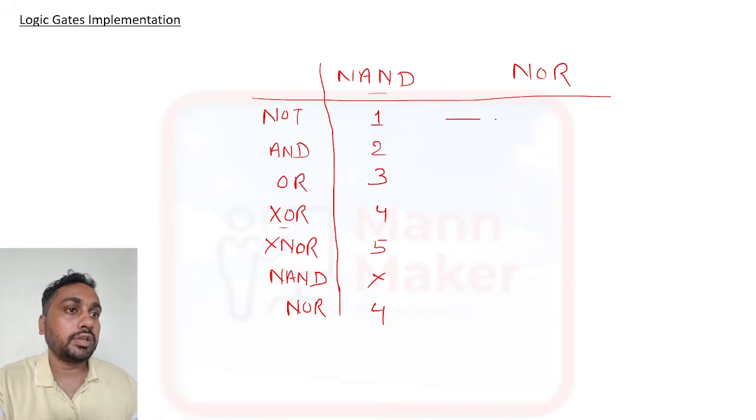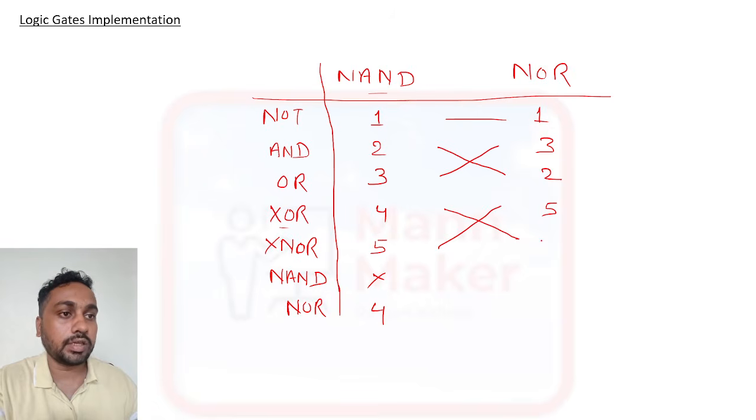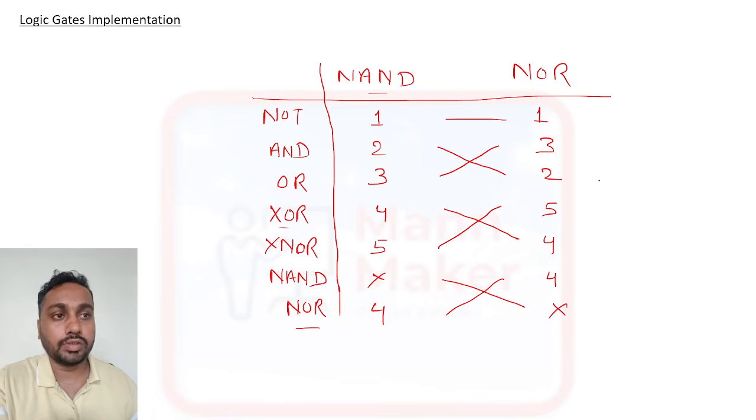Now what you need to do is put 1 here, and now you need to cross. This 3 will go here and 2 will come here. Again you cross: this 5 will come here and this 4 will come here. Again the same thing, you cross and this 4 will come here. Using NOR, how will we design NOR? So that is not required. This is the table, and whatever question comes, you need to give the answer using this table.